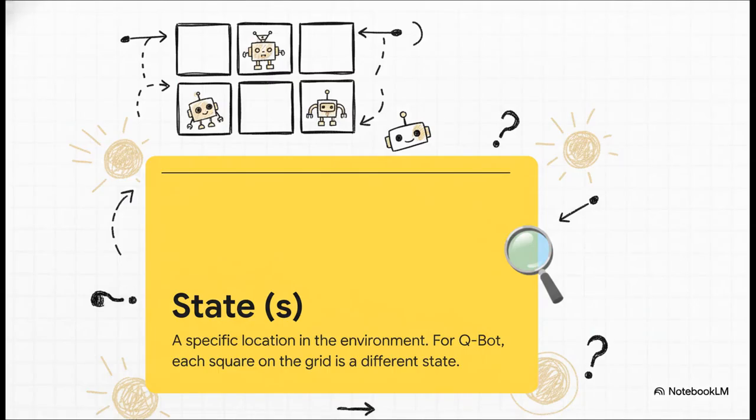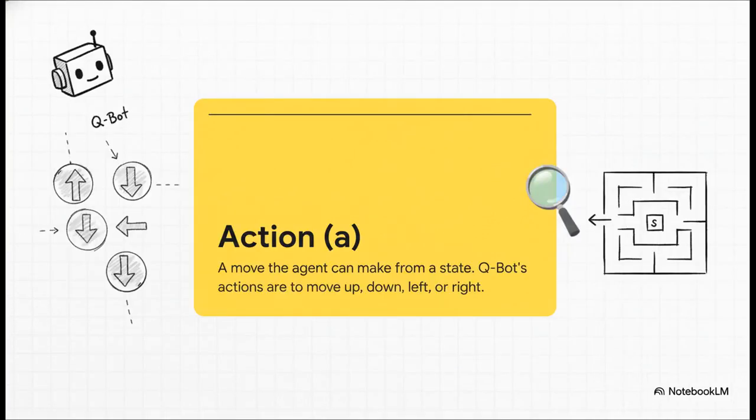All right, first things first, we need to get on the same page with some lingo. So where is Qbot at any given moment? We call that its state. It's that simple. For our little Qbot, each of those 6 squares on the grid is a different state it can be in.